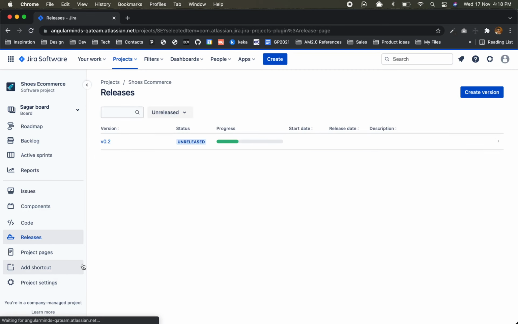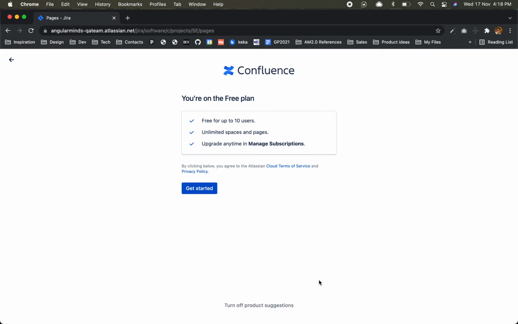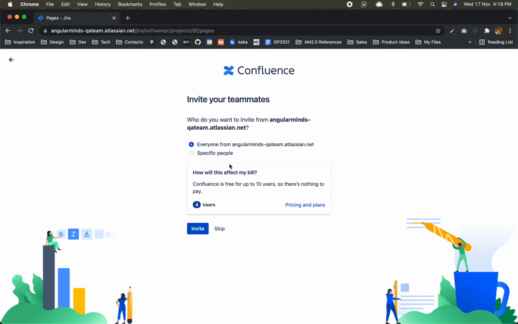Now this is something, project pages. Try this in Confluence, where documentation is called pages. So we'll go to Confluence now. Yes, sign up free.